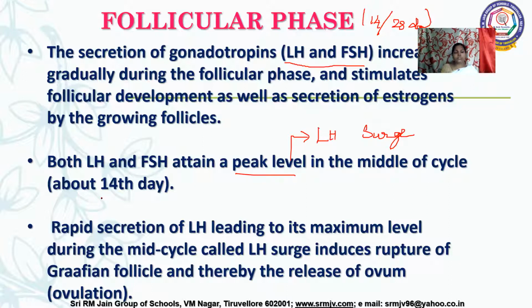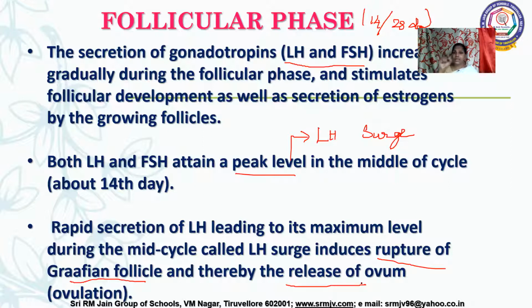So at about the 14th day, at this LH surge, what will happen? It is inducing the rupture of the Graafian follicle. Because of this rupture, the secondary oocyte present inside this Graafian follicle is released out through the ovary walls.